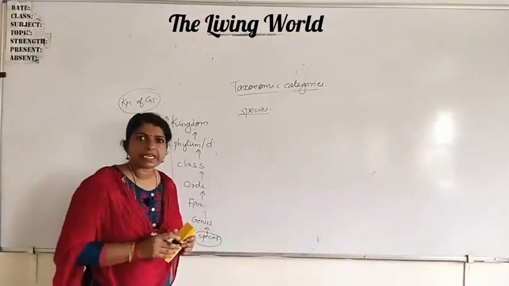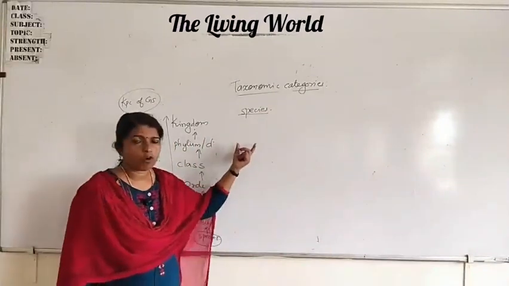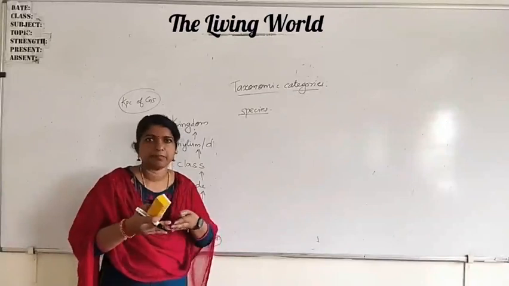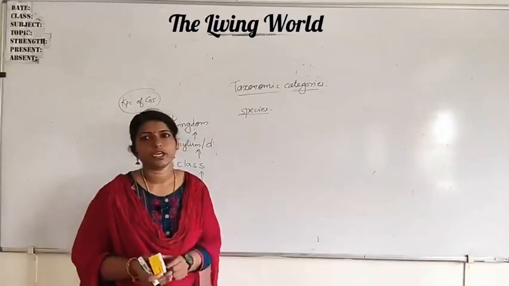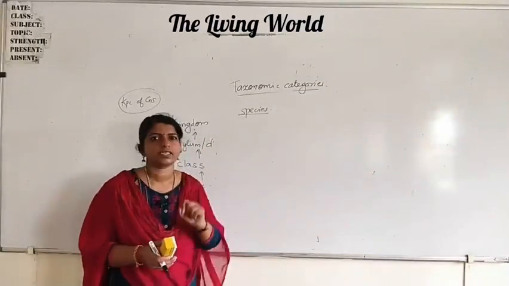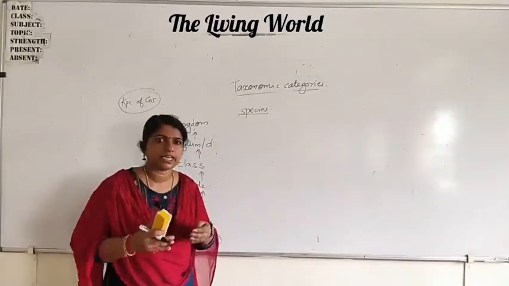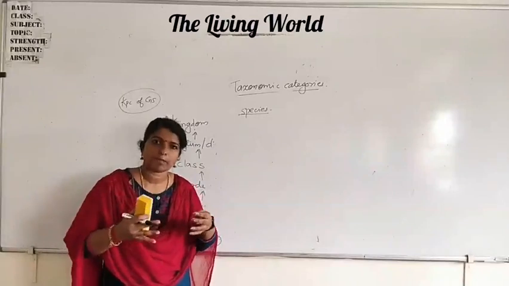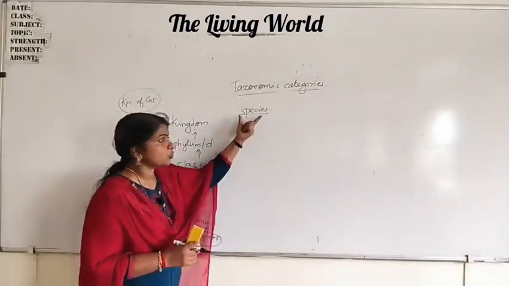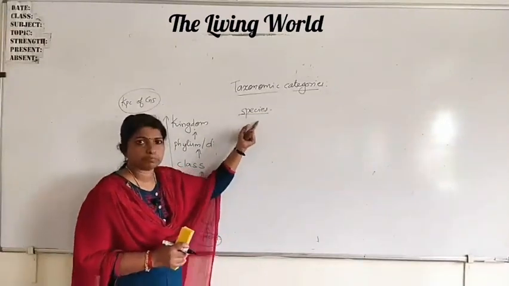Species means a group of similar organisms which can interbreed and produce fertile offspring. What type of organisms? Similar organisms. They can interbreed, meaning they can reproduce among themselves and produce fertile offspring. Such a group of organisms is known as a species.